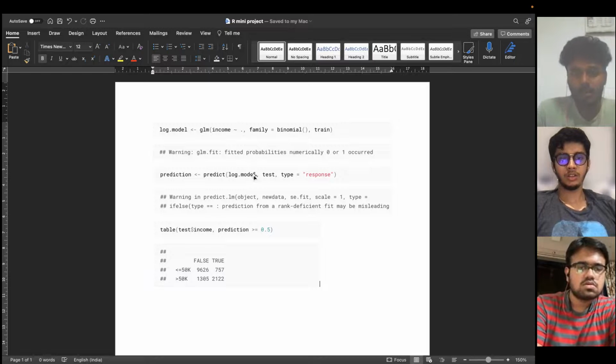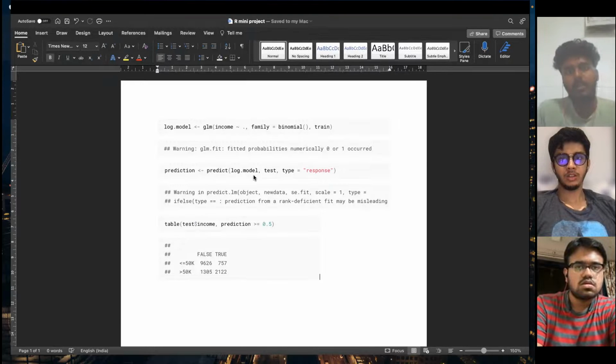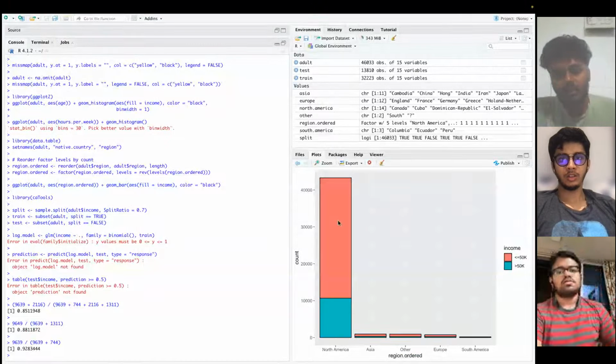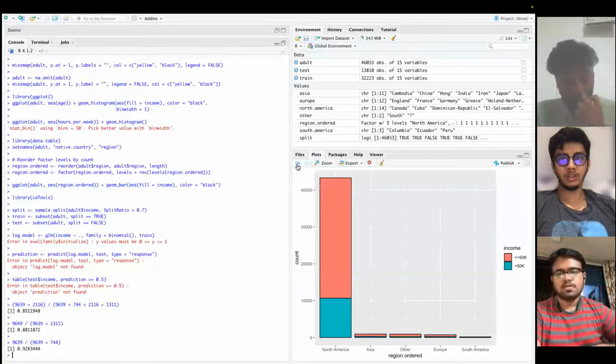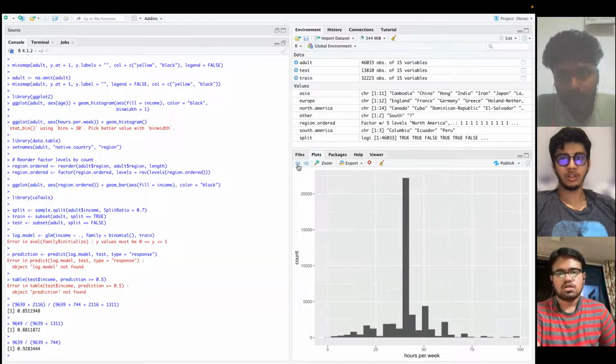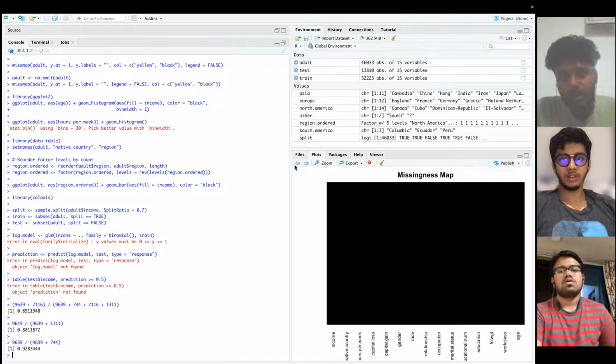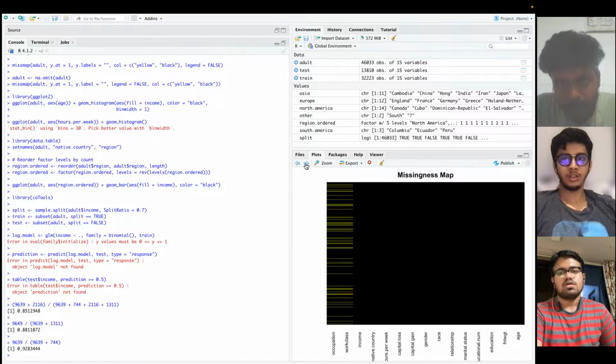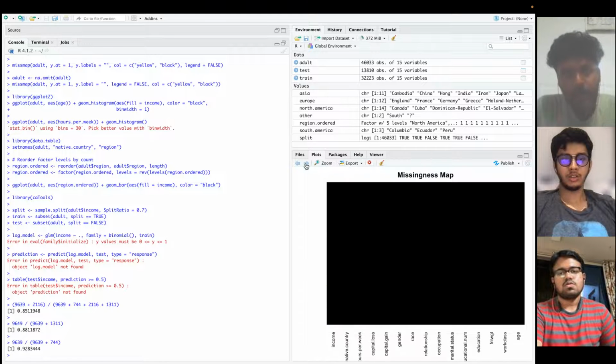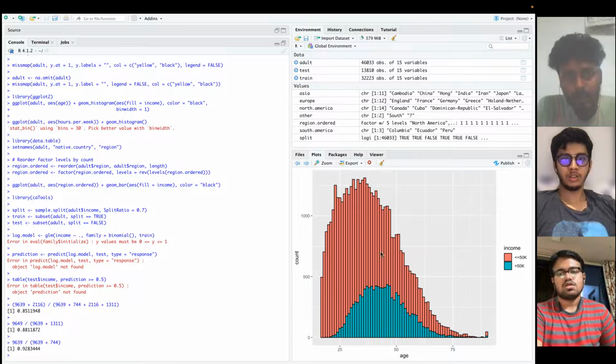And these are all the GG plots we have. Suraj, can you show the GG plots once again? These are the four plots which we got after running our code properly. This was the missingness map. The second is age versus income.